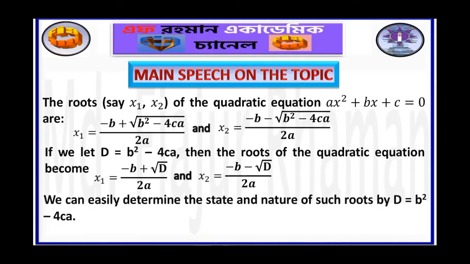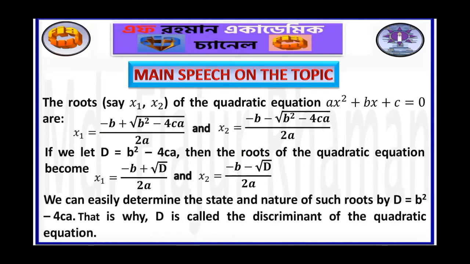We can easily determine the state and nature of such roots by d is equal to b square minus 4ac. That is why it is called the discriminant of the quadratic equation. It is to remember that the nature of the integral roots can never be obtained by d. We have discussed it in our previous class. You all are requested to see the previous class.